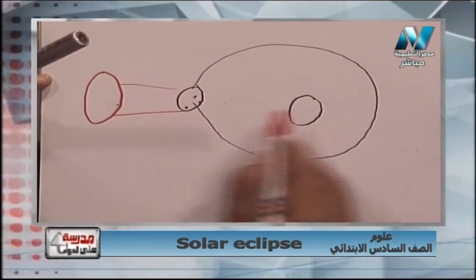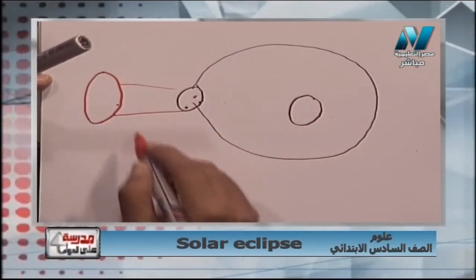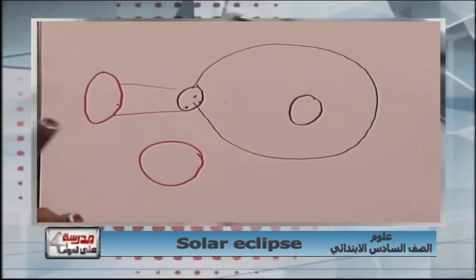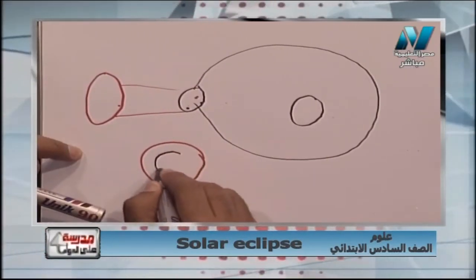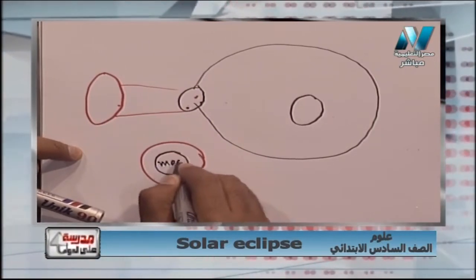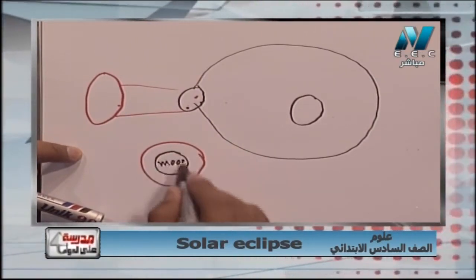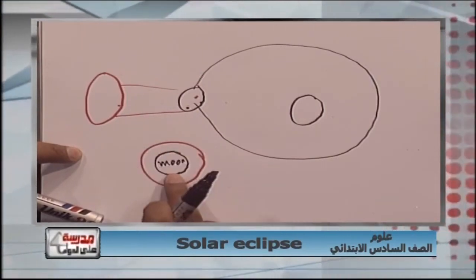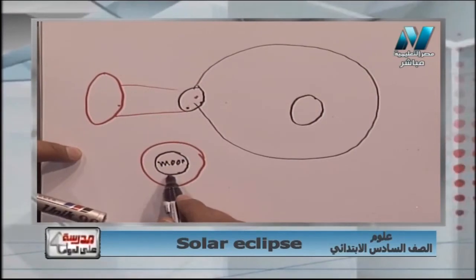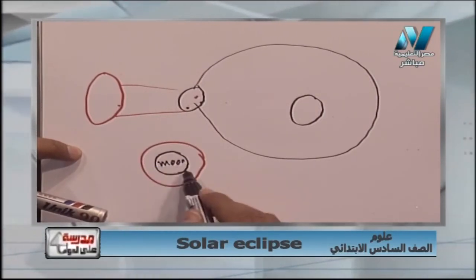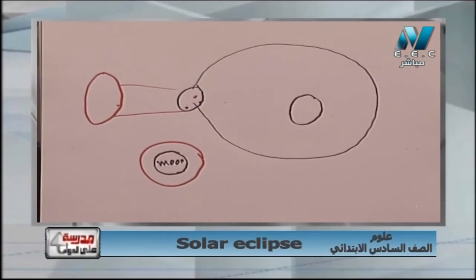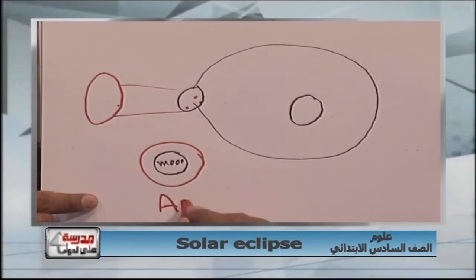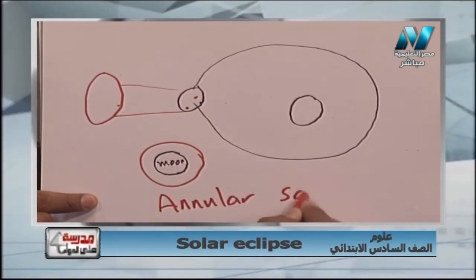So the people here just see what? Just see the sun as a lighted ring. The moon blocks this part of the sun, and the sun appears as a lighted ring. Why? Because the moon is smaller than the sun and can hide its inner part, so the people see the sun as a lighted ring, and it is called annular solar eclipse.